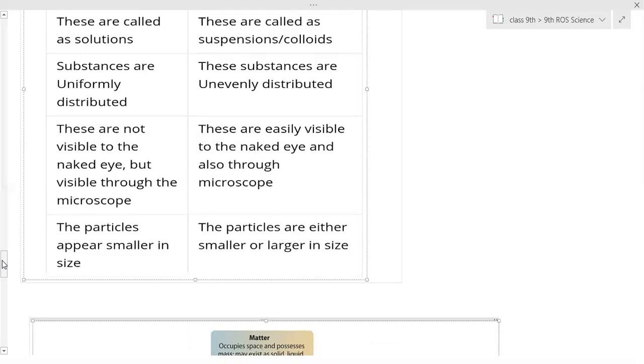Ma'am, should we write about the microscope in this? I told you don't write that. Yes.